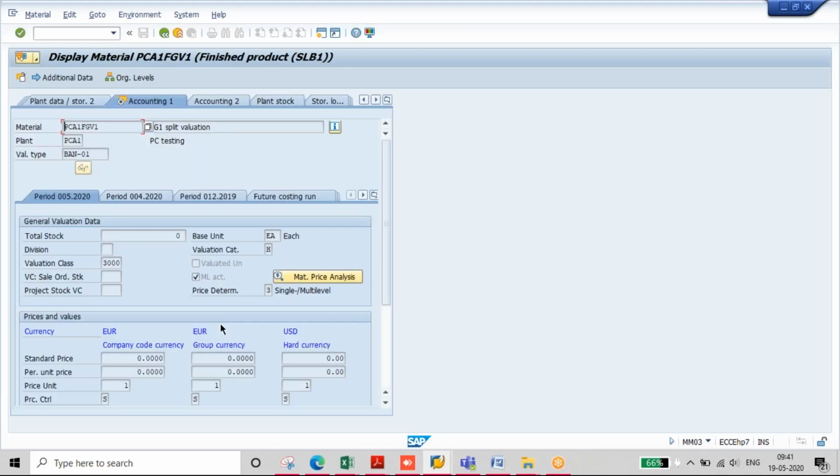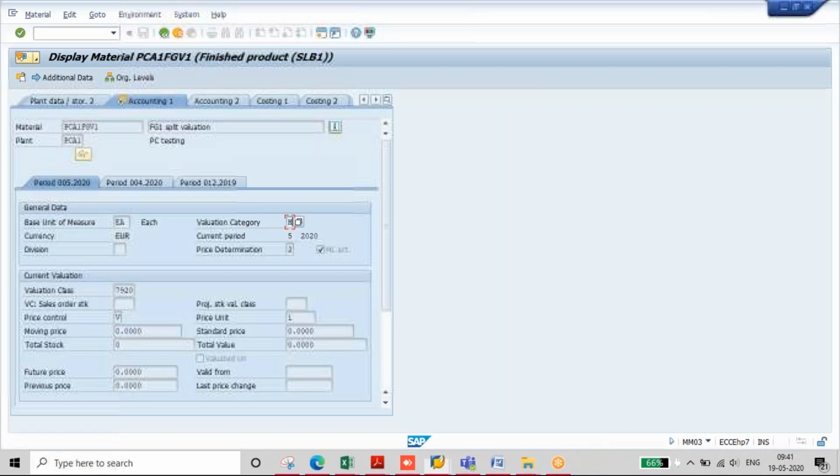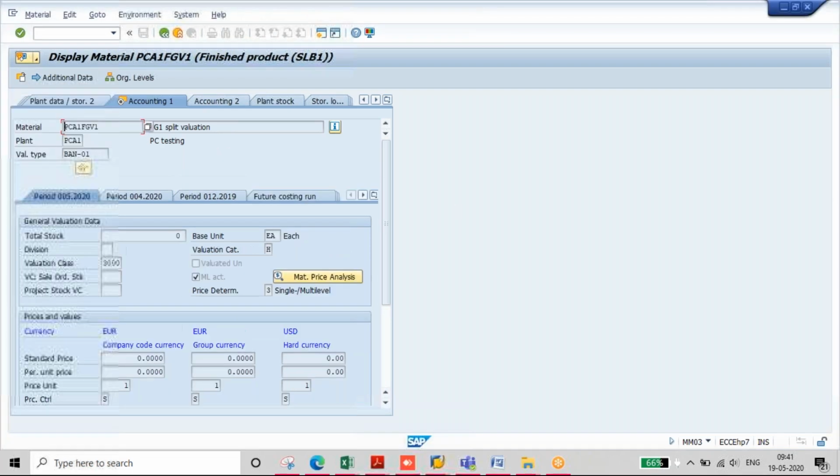If you see here, you can see the valuation type. Here you don't see valuation type, and here you can see accounting 1, costing 2 tabs, 4 tabs you can see, and valuation category is updated, but no valuation type. Here valuation category and valuation type, but costing tabs will not be available here. At lower level costing tabs will not be available, and price control is S and 3.